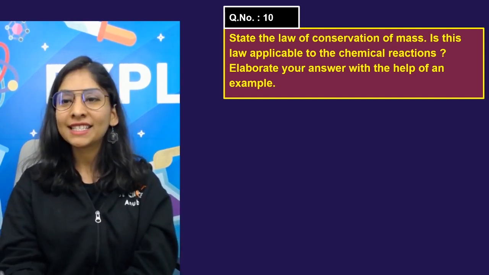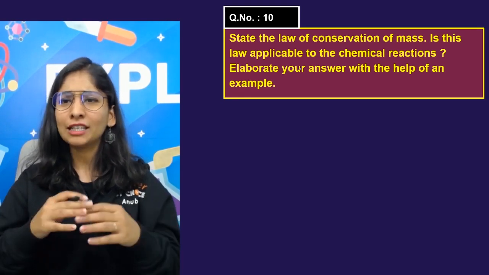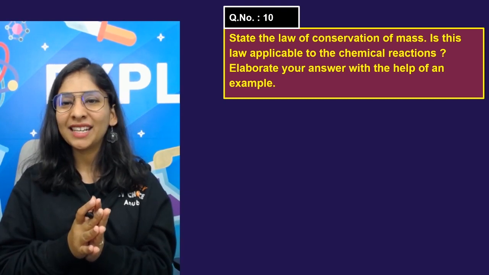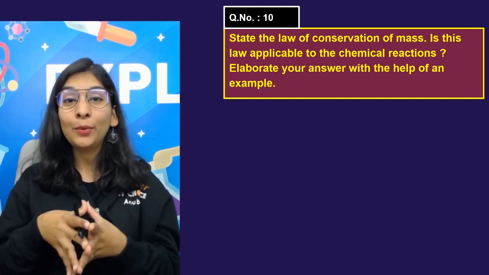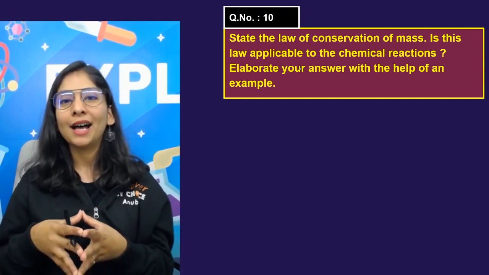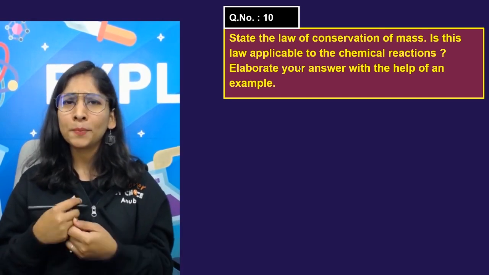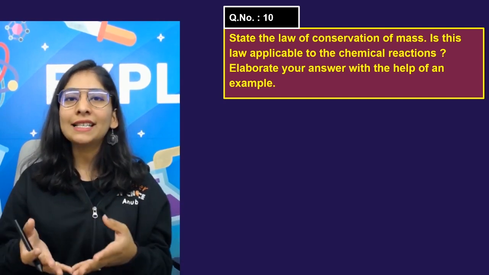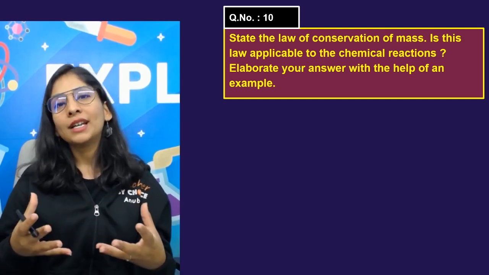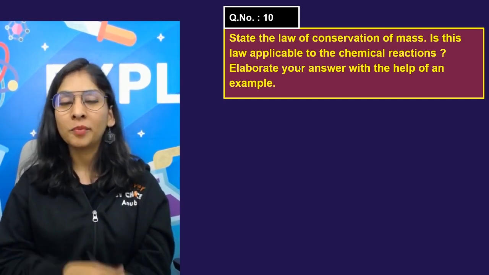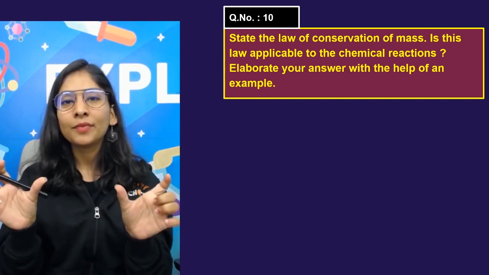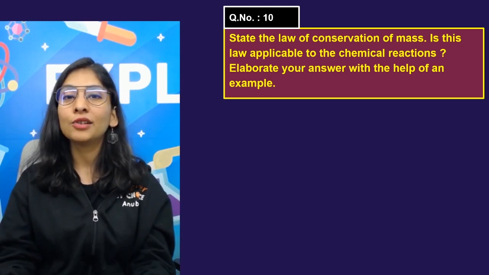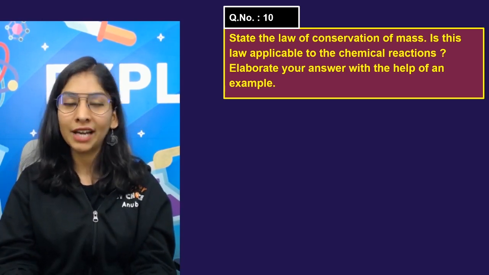Okay, next question is, state the law of conservation of mass. Is this law applicable to the chemical reaction? Elaborate your answer with the help of an example. This is also very easy. We already told the law of conservation of mass, that in a chemical reaction, the mass of the reactant must be equal to the mass of product. The reason is because Lavoisier told us that atoms can neither be created nor be destroyed. If atoms same, then the mass will be same. And yes, we are talking about chemical reactions, so definitely it's applicable to chemical reactions.